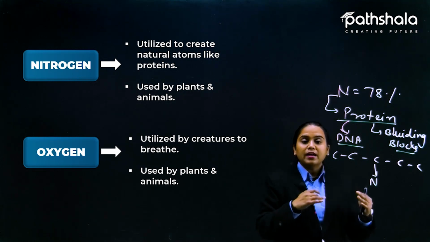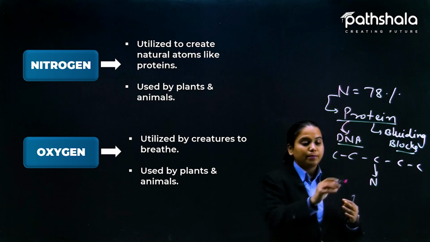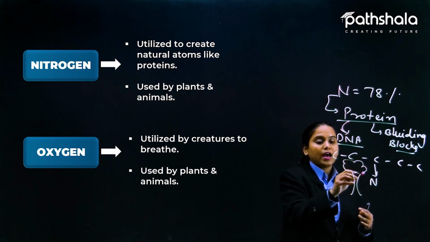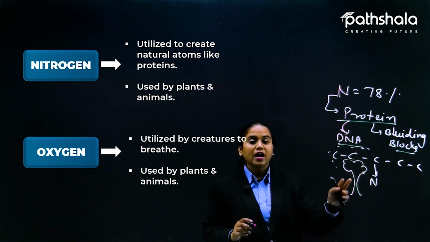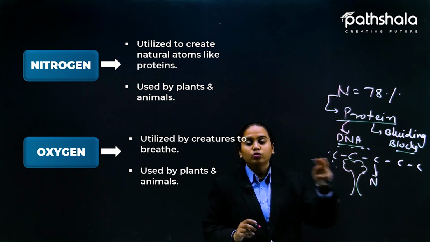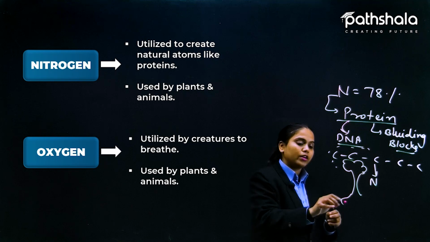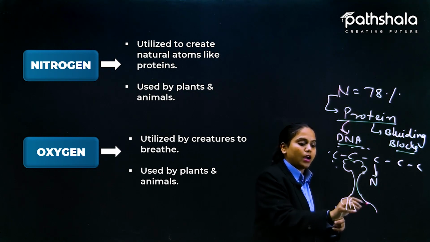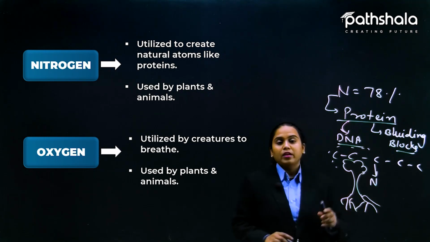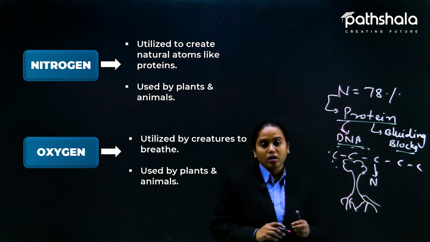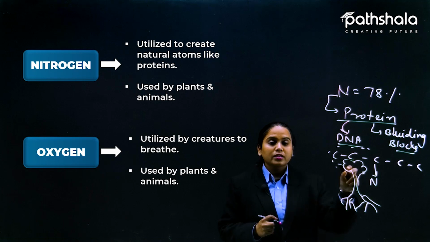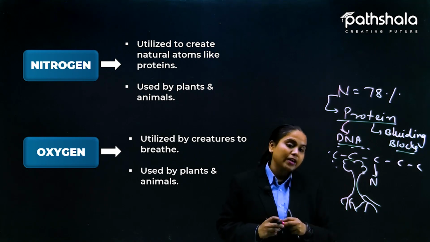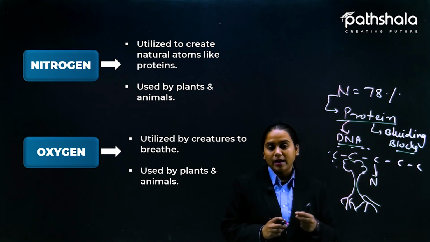Even plants are not taking it directly. For example, plants all have leaves and nitrogen is here in a lot of amount, but still they are not taking nitrogen through their leaves. They are taking it through their roots. Why? How? Leaves do not have the function of absorbing nitrogen gas. They just absorb carbon dioxide gas, and that is utilized by the plant.